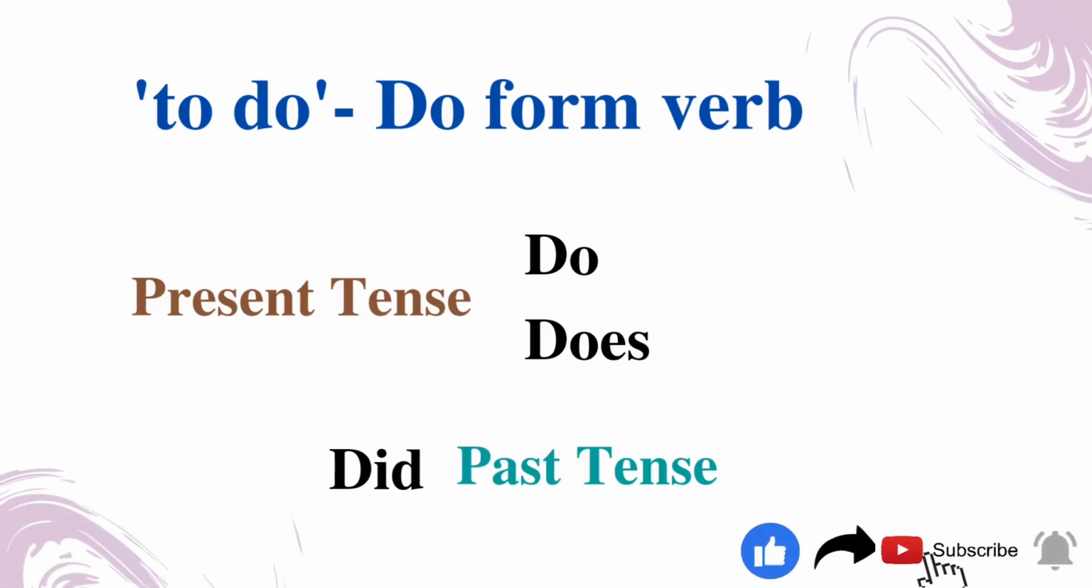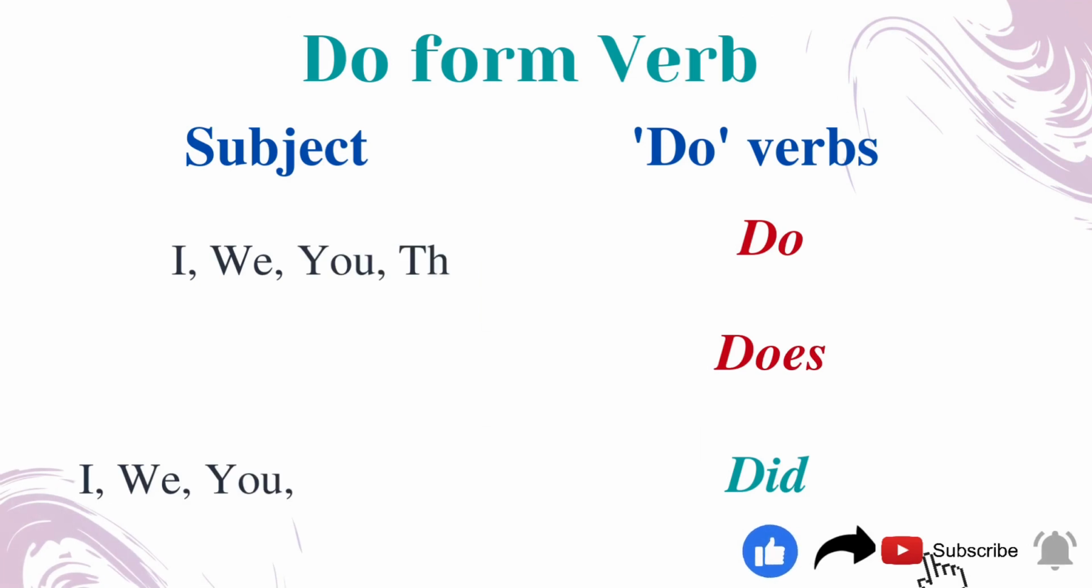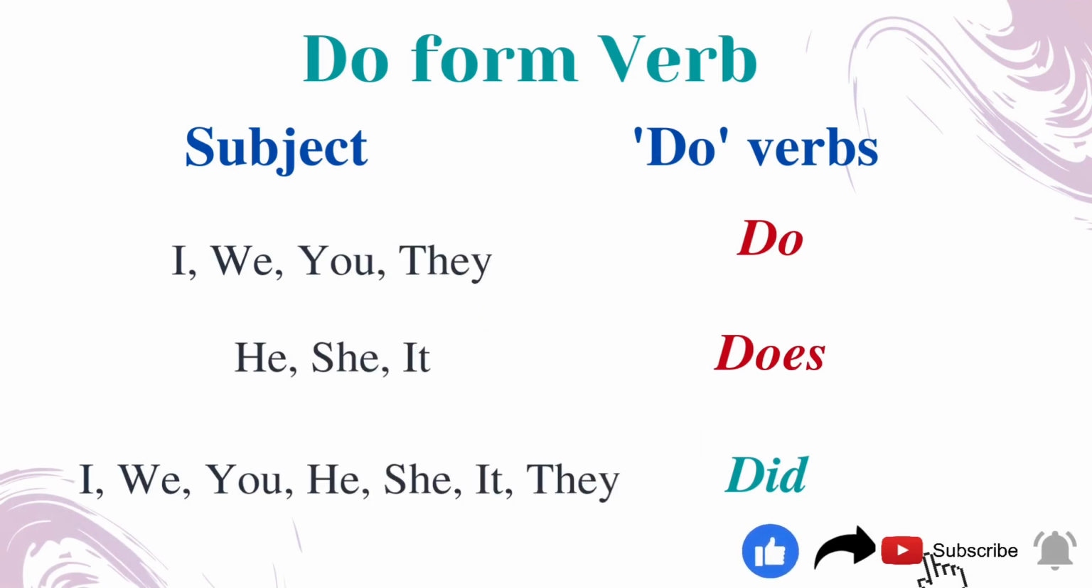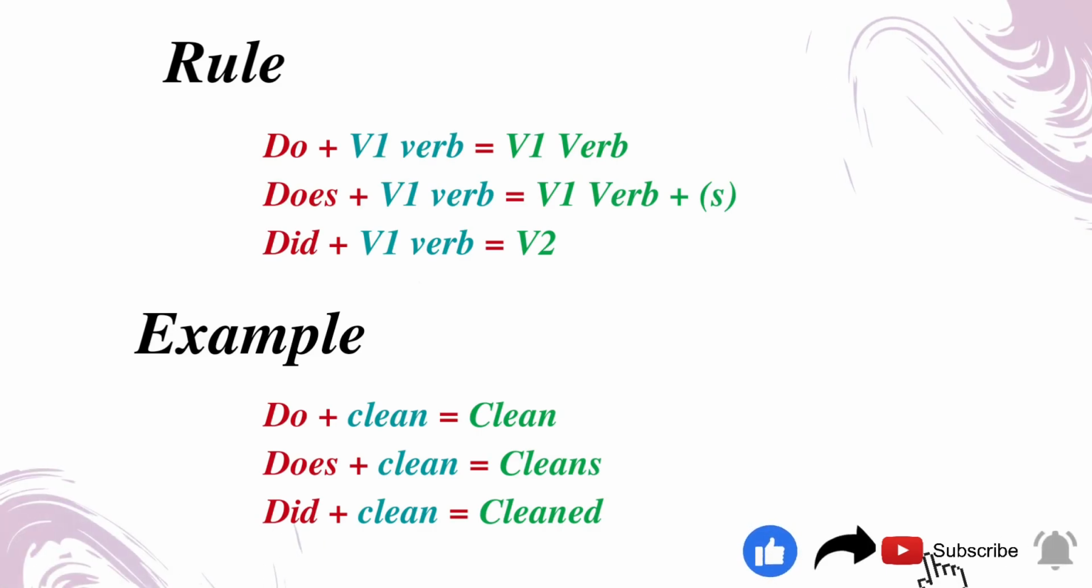Finally, it's the do form of verb. The do forms of verbs are do, does, and did. Do and does are to be used with present tense. Did is to be used with the past tense. Here, you can see the rules and usage of the do form of the verb. The rule is presented clearly for your better understanding.